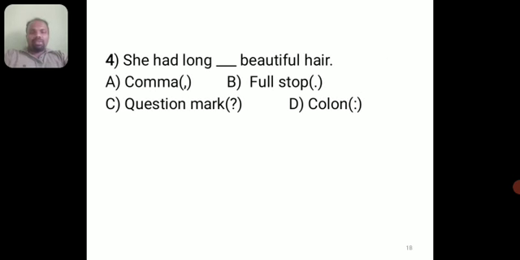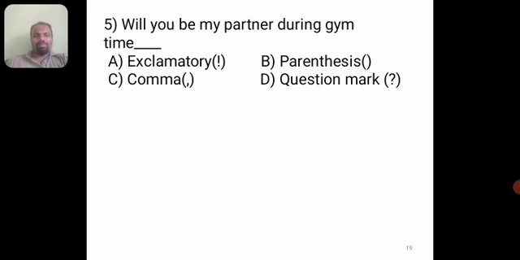And here is your fourth question. She had long, beautiful hair. Option A is comma, option B is full stop, option C is question mark, and option D is colon. The right answer is comma. Of course, she had long, comma, and beautiful hair. And here is your last question.